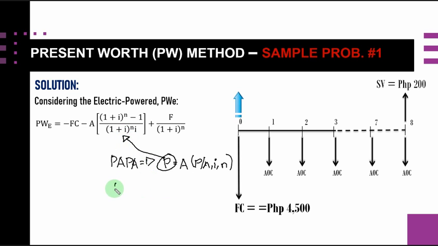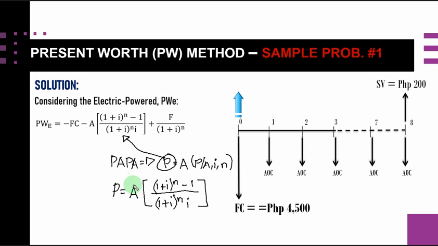So getting the value of P using the Papa is equal to A, and then we have this designation of P given A. So this is simply equal to 1 plus I raised to the n minus 1, all over 1 plus I raised to the n times I. So this P here is for the second term.